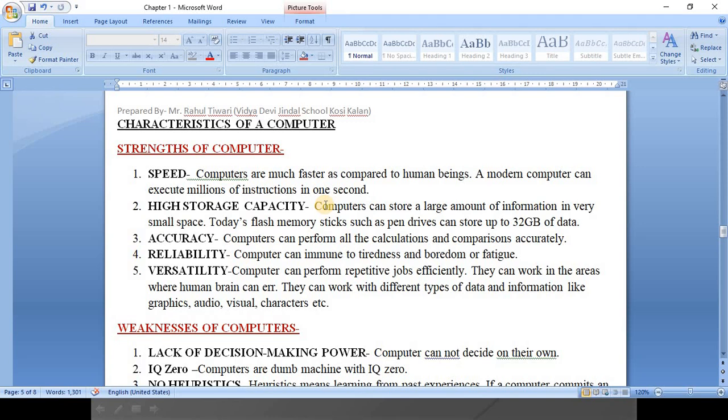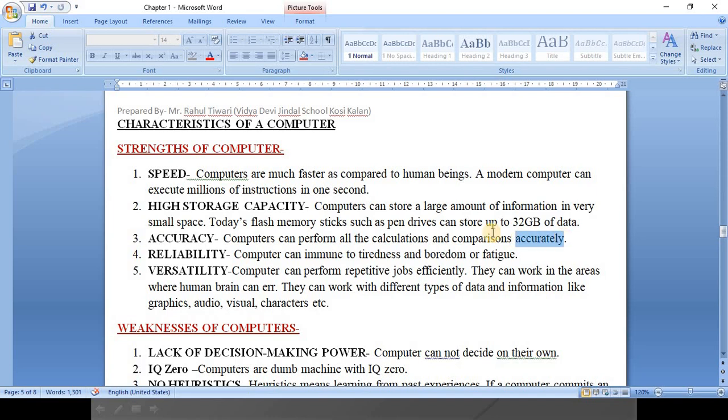So we can store a big amount of data in it. Even in pen drives we can store up to 32 GB of data or more. Clear? Then accuracy: if the program installed in your computer is correct, it will always provide the correct result, right?